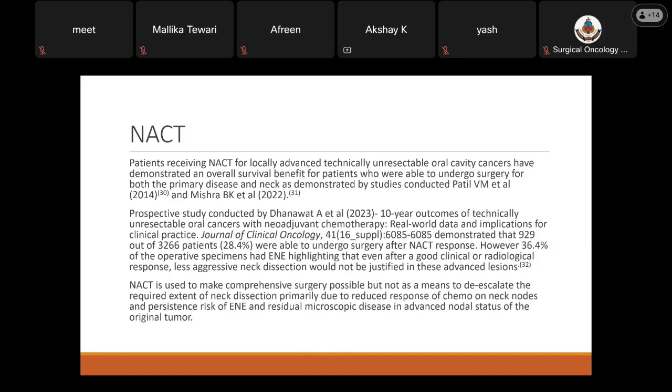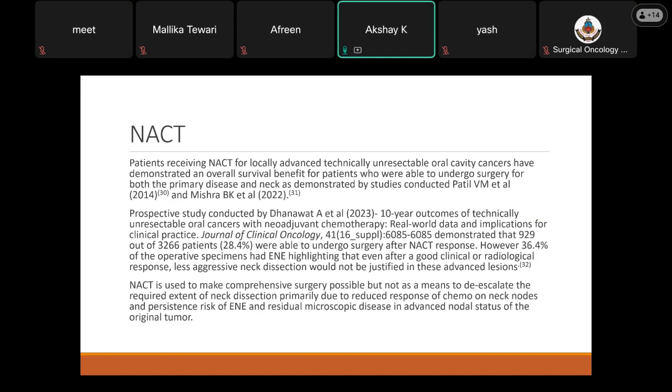Neoadjuvant chemotherapy. Patients receiving neoadjuvant chemotherapy for locally advanced, technically undissectable oral cavity cancers have demonstrated an overall survival benefit for patients who are able to undergo surgery for both the primary disease as well as neck, as demonstrated by studies conducted by Patil B.M. et al. and Mishra B.A.K.